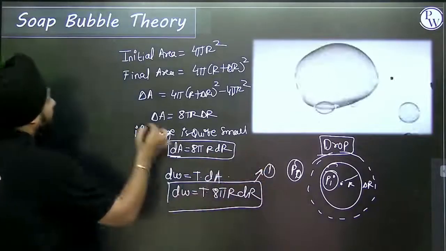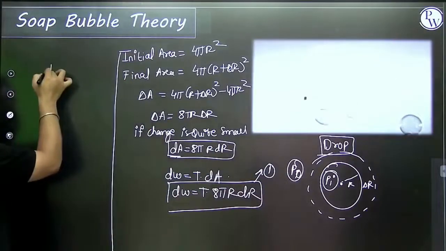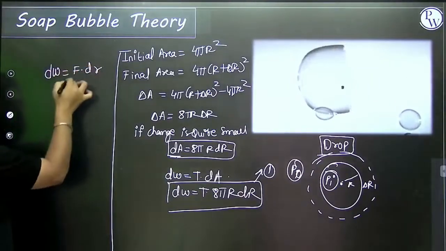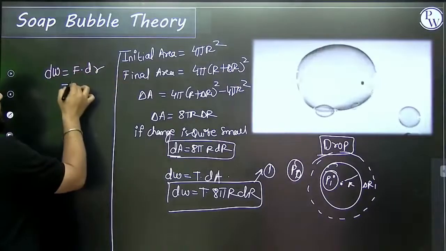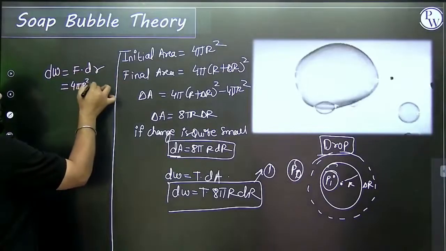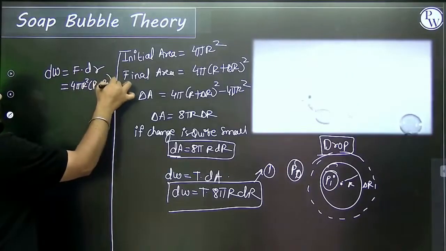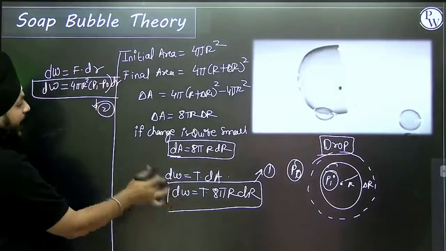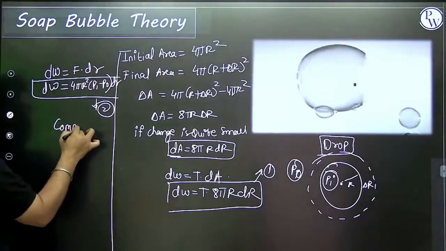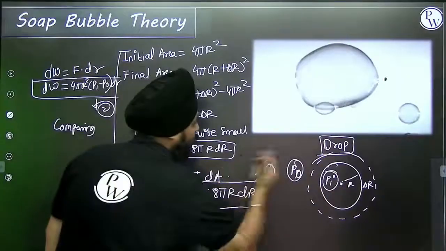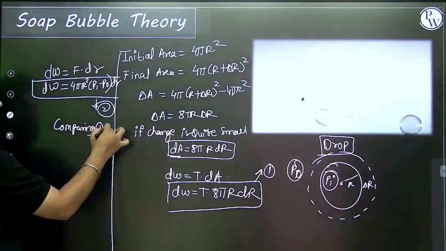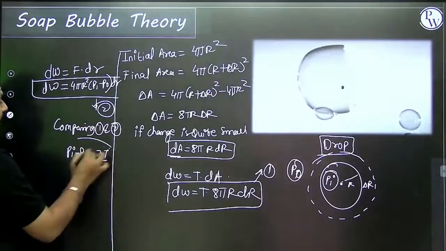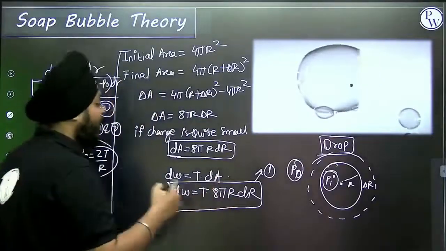Now how much force is needed? Suppose I'm talking about dW is equal to F dot dr, this force is equal to pressure into area, so it will be 4 pi r square into (pi minus p0) into dr. Can I consider this as equation number 2? Yes. Comparing 1 and 2, we are getting the pressure difference between the inside and outside of the soap bubble, that is pi minus p0 is equal to 2T by r. It is having one free surface, that's why it is 2T by r.